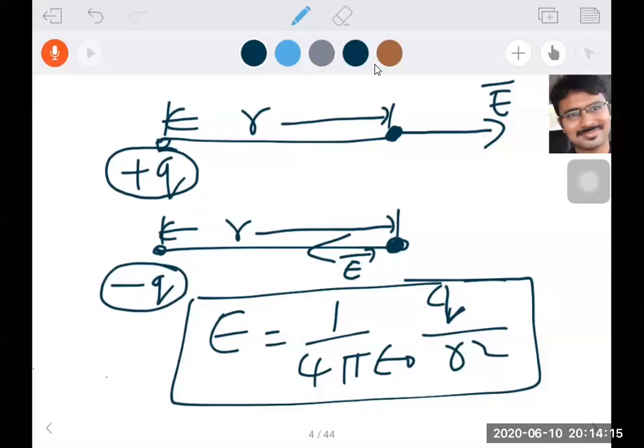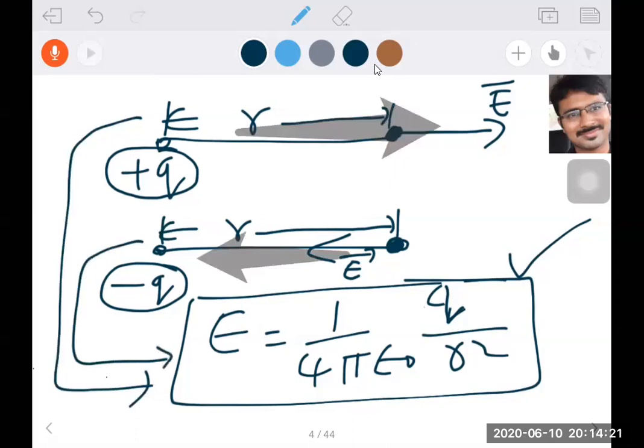In both situations, the formula is the same. For the first situation this is the formula, and for the second situation also the same formula, but the problem is the directions are different. I hope you are clear with this one. Now we'll enter into the next thing here.